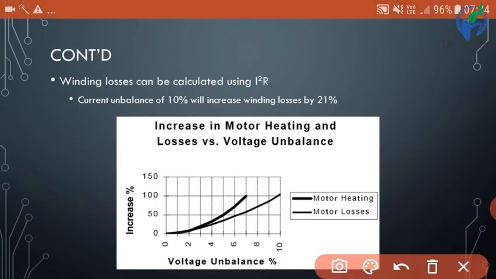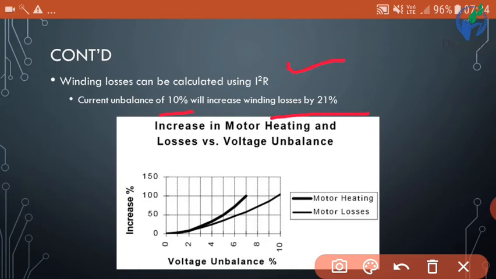Winding losses can be calculated using I square R. We know that I square R is the copper losses. Current unbalance of 10% will increase winding losses by 21%. So this is the adverse effect on winding losses. Whenever 10% current imbalance is there, winding losses will increase by 21%.